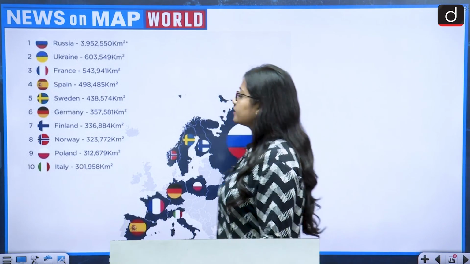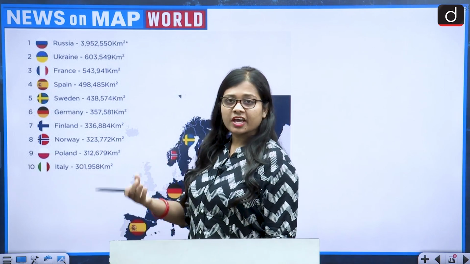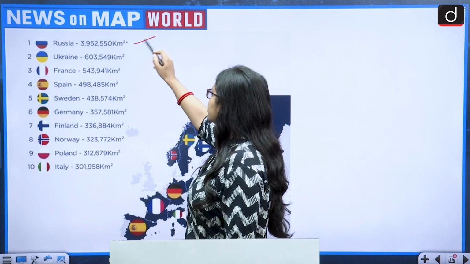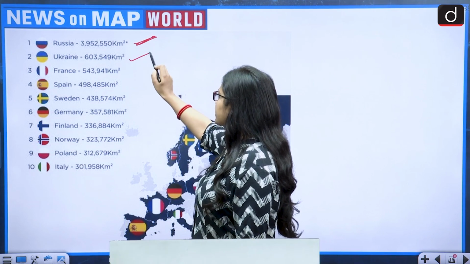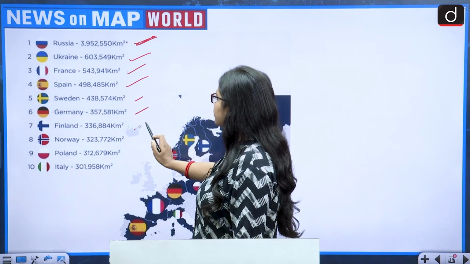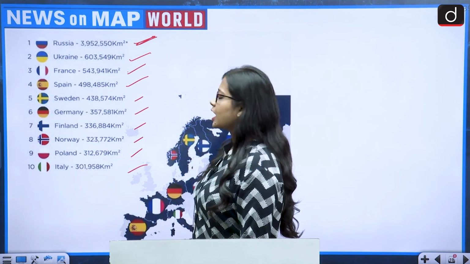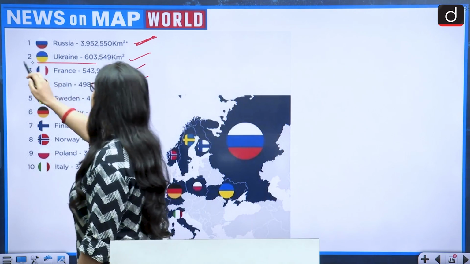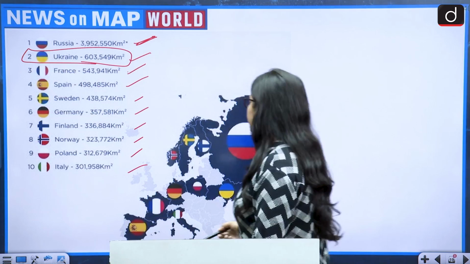Okay, let us look at the topmost countries of Europe area wise. First is Russia, the biggest of all, then second is Ukraine, third is France, Spain, Sweden, Germany, Finland, Norway, Poland, and at 10th position is Italy. So after Russia, Ukraine is the largest in size.